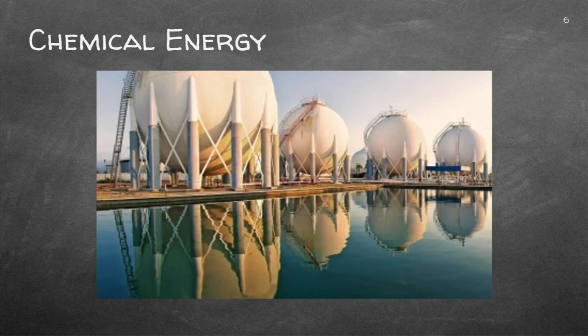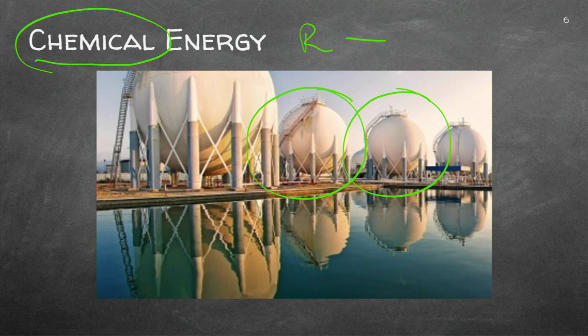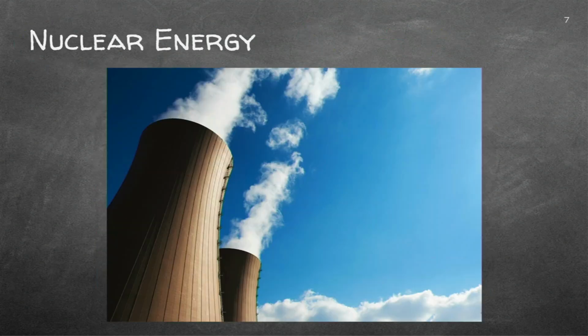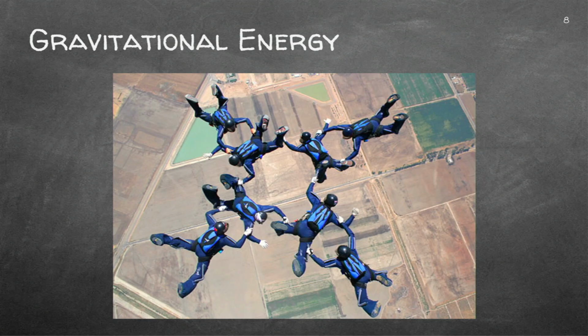The further part of energy is chemical energy. You've got big plants where people make stuff, they produce things, and we've got chemical energy taking reactants and making products. And that's a part of our energy chapter that we'll cover in the chemistry. We also have nuclear energy where they generate in these big generators. They've got nuclear reactions that then generate, and we use that for electricity. A very important type of energy is gravitational energy.